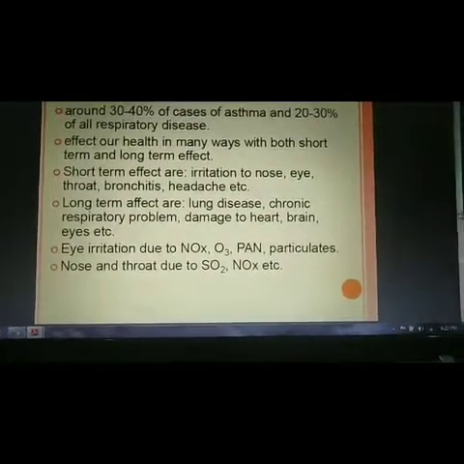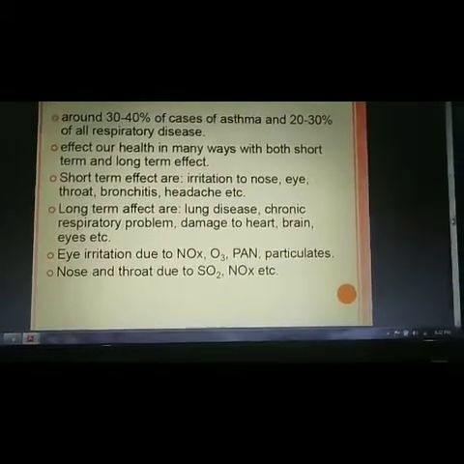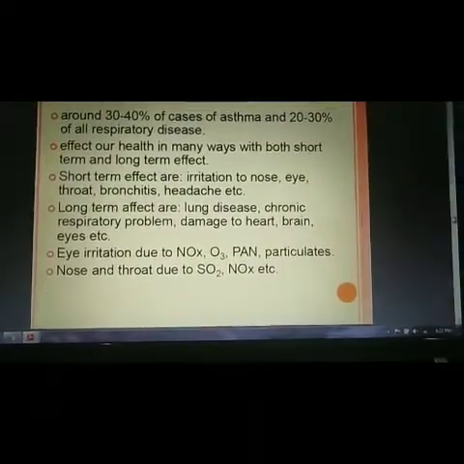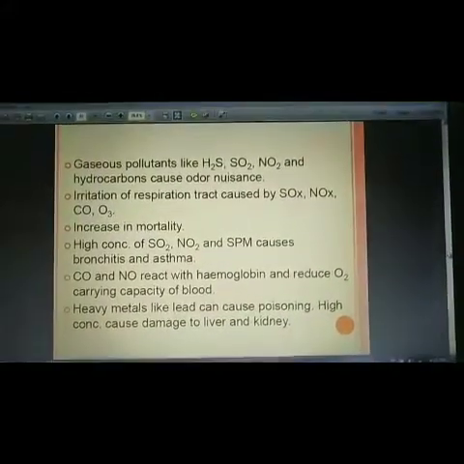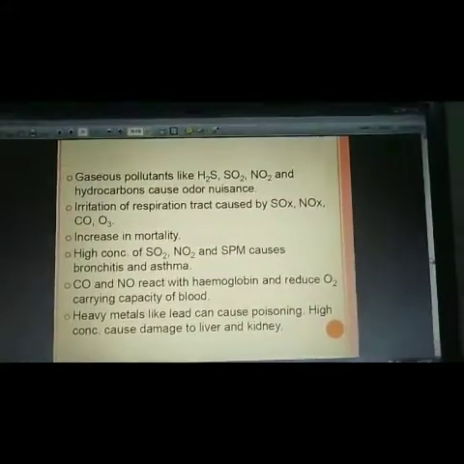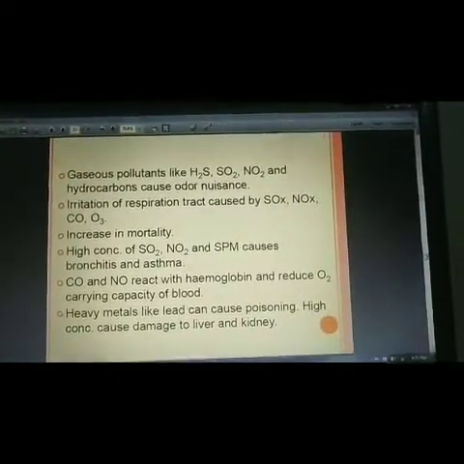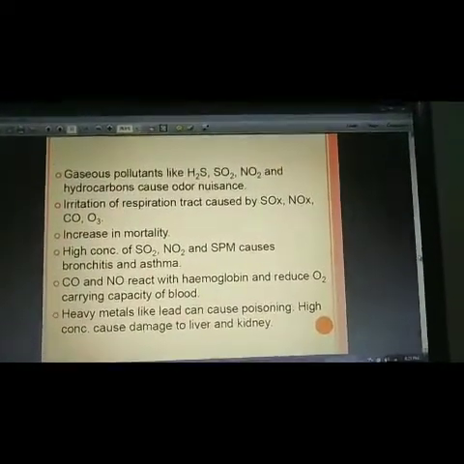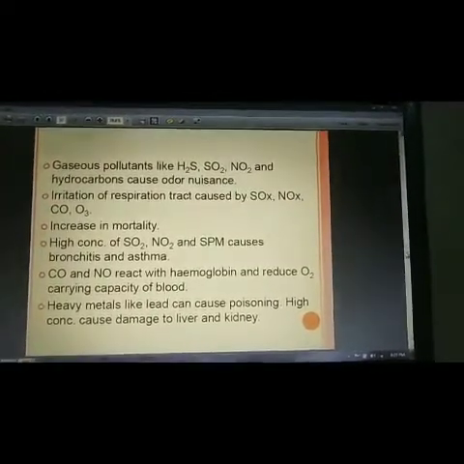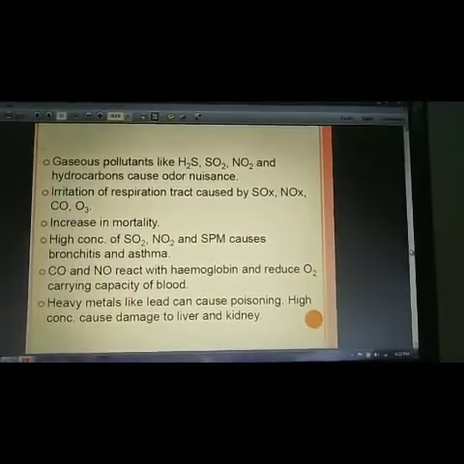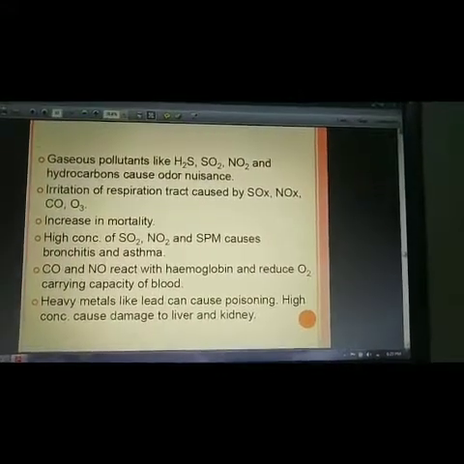Eye irritation is due to oxides of nitrogen, ozone, PAN and particulates, and nose and throat irritation is due to sulfur dioxide and oxides of nitrogen, etc. Gaseous pollutants like H2S, sulfur dioxide, NO2 and hydrocarbons cause odor nuisance.